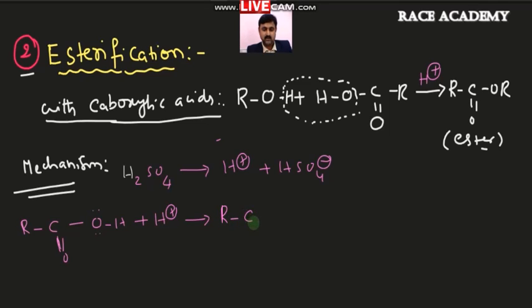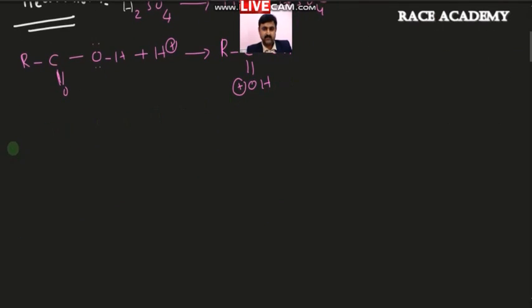Once the protonation is completed, you can get R-C double bond OH, and this oxygen will get a positive charge in this case, and the rest of the other group is nothing but OH, and this is one step. What will be the other step here? When the reaction continues, we have RC double bond OH with the positive charge on oxygen, and the OH as usual, and now we take the alcohol,